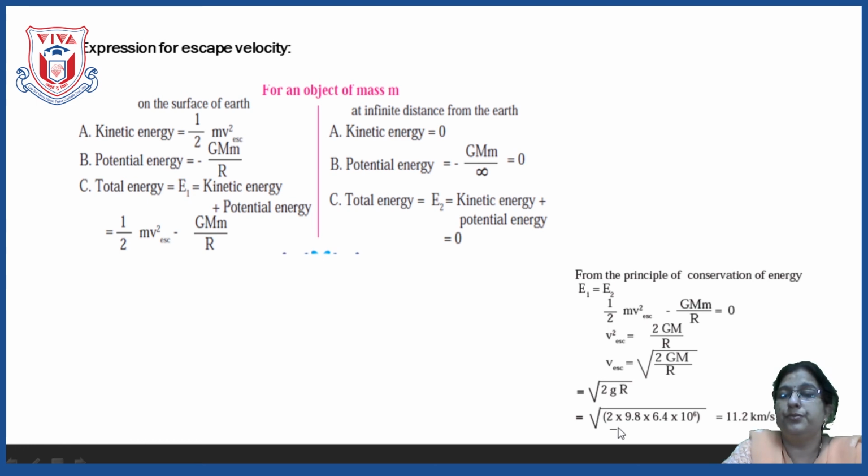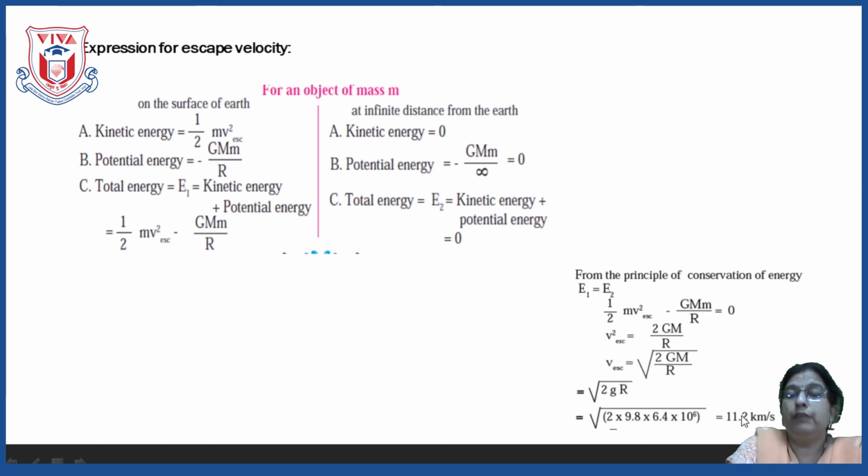So, let us substitute the values. 2 into 9.8 into the radius of the earth, which is 6.4 into 10 raised to 6. If you multiply and find the square root of that, we get the value 11.2. What is the unit here? Kilometers per second.